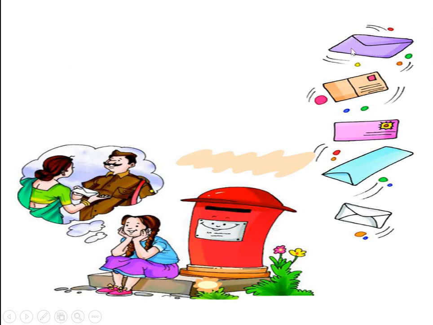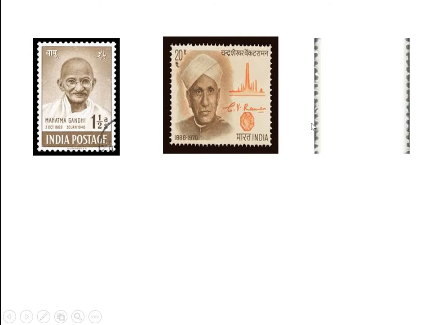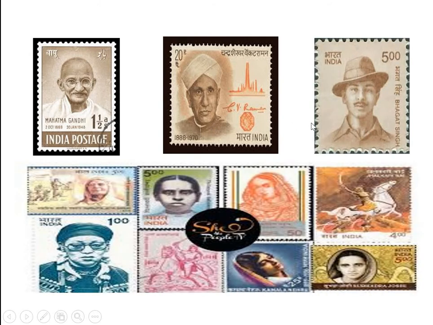Here you can see this is an envelope in which we put the letter, and we have to write the address of the person to whom we are writing a letter on this envelope. This is the postcard, children. Again, these all are envelopes, and this is a letter box. Now here, as you all know, I think this is a postal ticket. You can see different kinds of postal tickets. They have different costs. Okay. Now we will move forward.